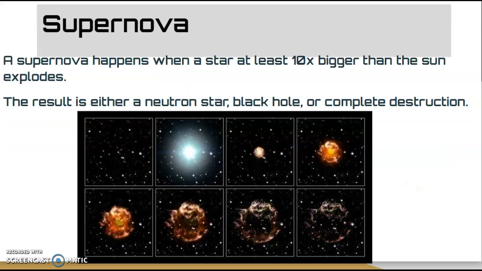Supernova. A supernova is when a star that's at least 10 times the size of ours explodes. That's a massive explosion. And then what's left is either a neutron star, or possibly a black hole, or just complete destruction of the star. It just gets blown apart, and there's nothing left.